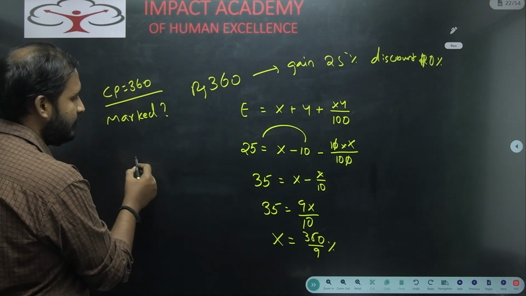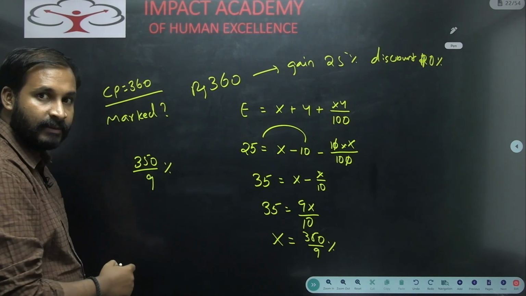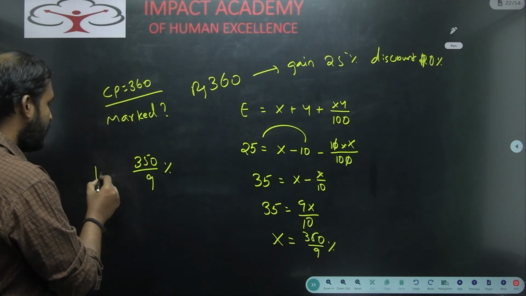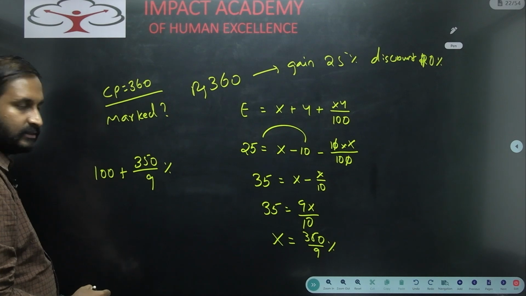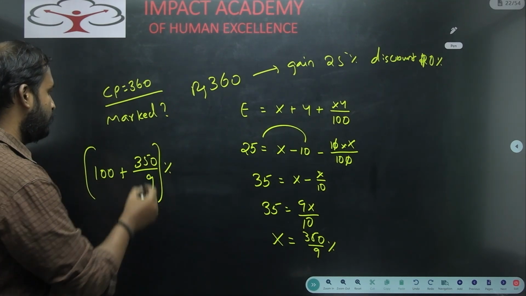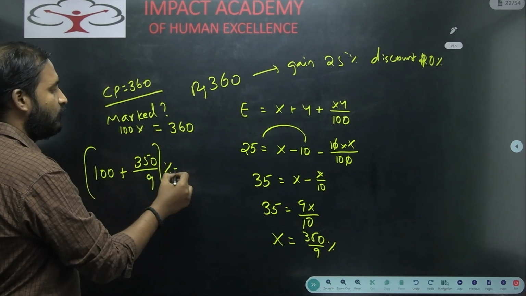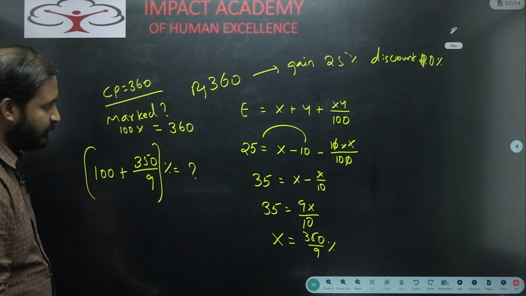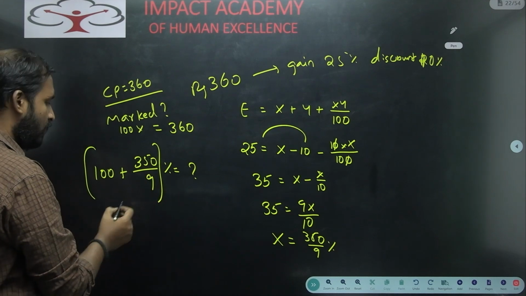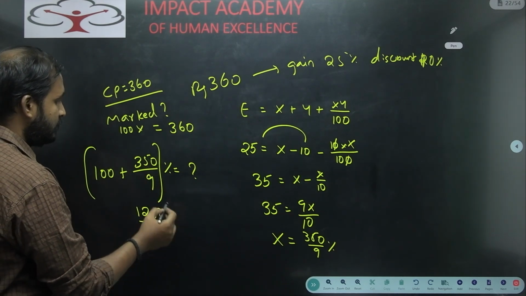So what we will get here? We need to mark up the price, so 100 plus 350 by 9 percent. We know that 100 percentage is 360. So what will be this percentage? If you solve this one, you will get 1250 by 9%. Okay.